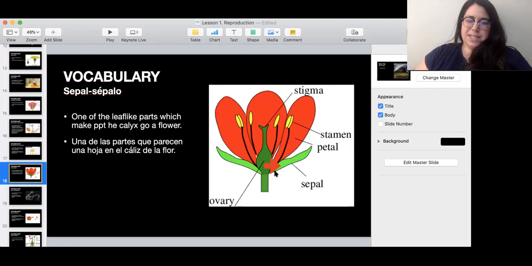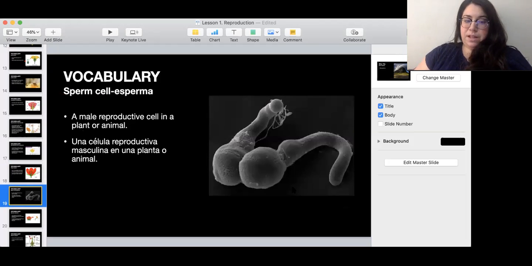But how do I explain it? Okay, so it's a leaf-like part, and it's in the calyx of the flower. Then sperm cell, it's a male reproductive cell in a plant or animal. This is what is inside pollen.